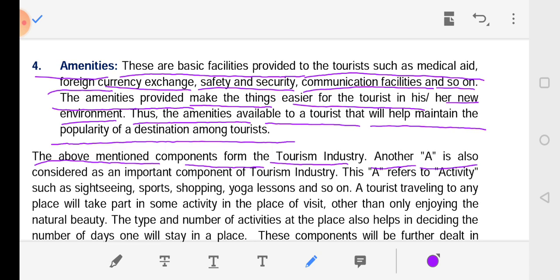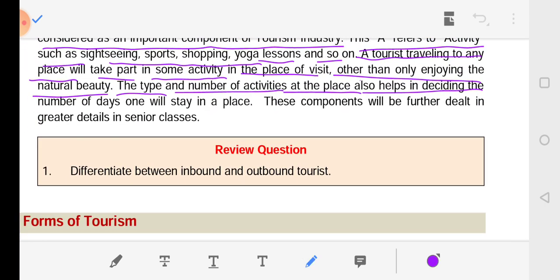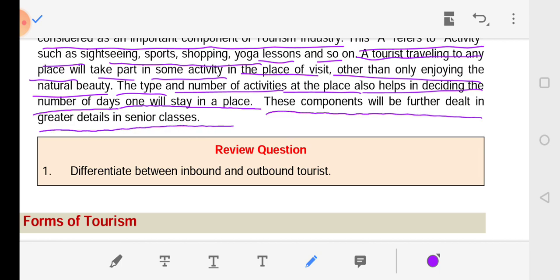Another A is also considered an important component of tourism studies. The A refers to activity, such as sightseeing, sports, shopping, yoga classes, and so on. A tourist traveling to any place will take part in some activities in the place of visit, other than only enjoying the natural beauty. The type and number of activities at the place also help in deciding the number of days one will stay in a place. These components will be further dealt with in greater detail in senior classes.